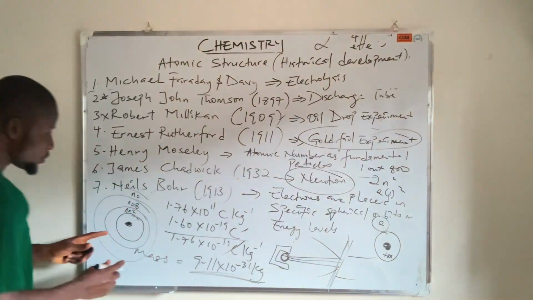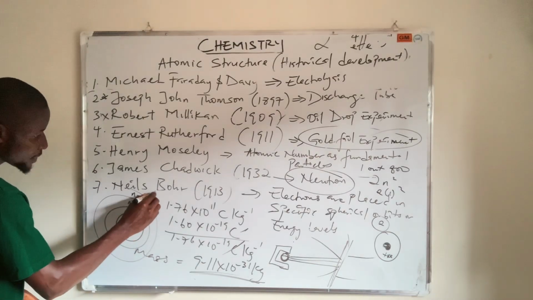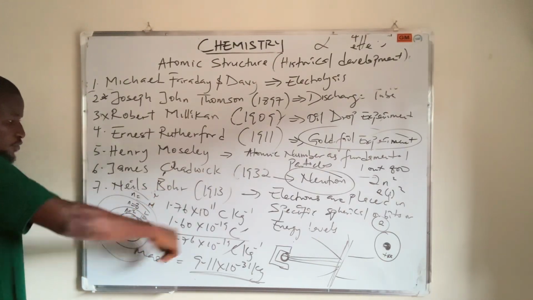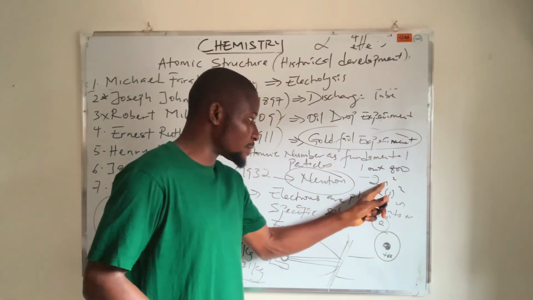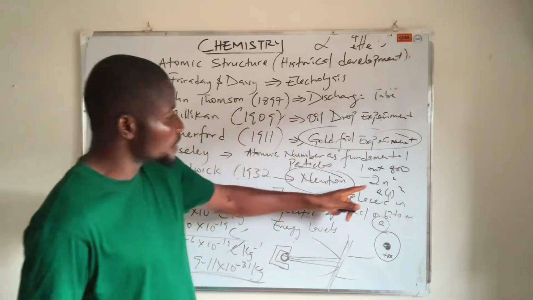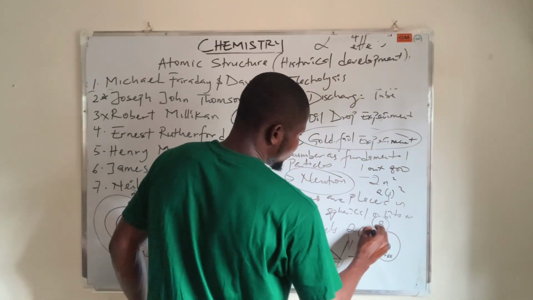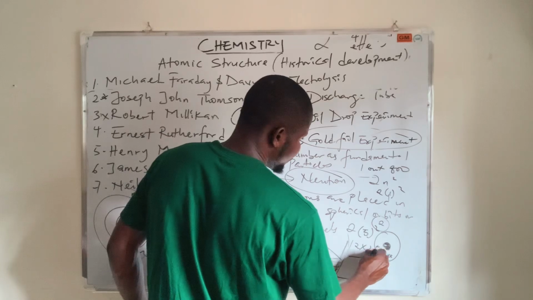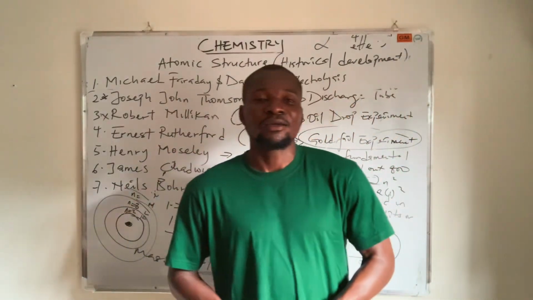There's a name for each of these shells: K, L, M, N, O, P, Q shells. Each of these shells has a maximum number of electrons based on this formula. So if the principal energy level is, let's say, 5, it will be 2 times 5 squared, which is 2 times 25, which equals 50. I'm just giving you an instance. That's what it's all about.